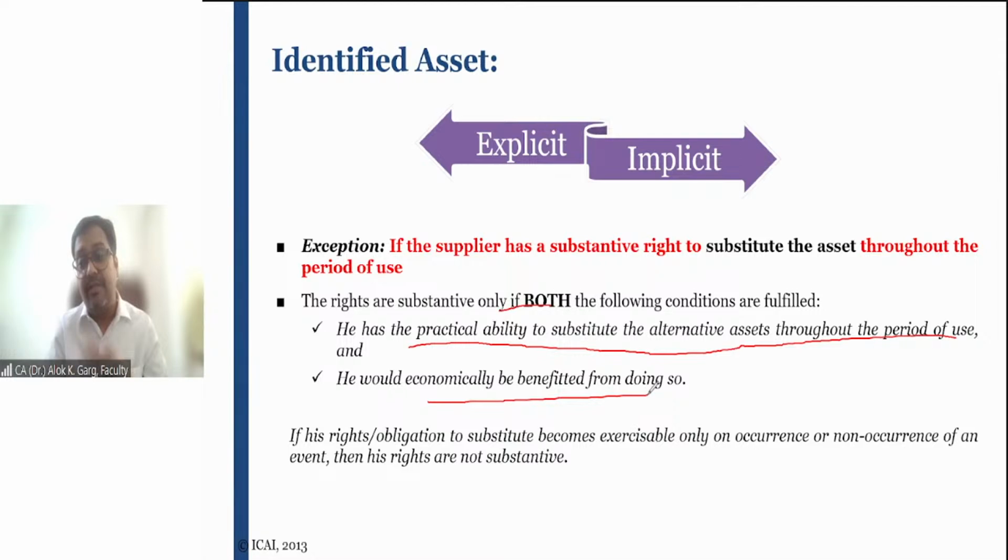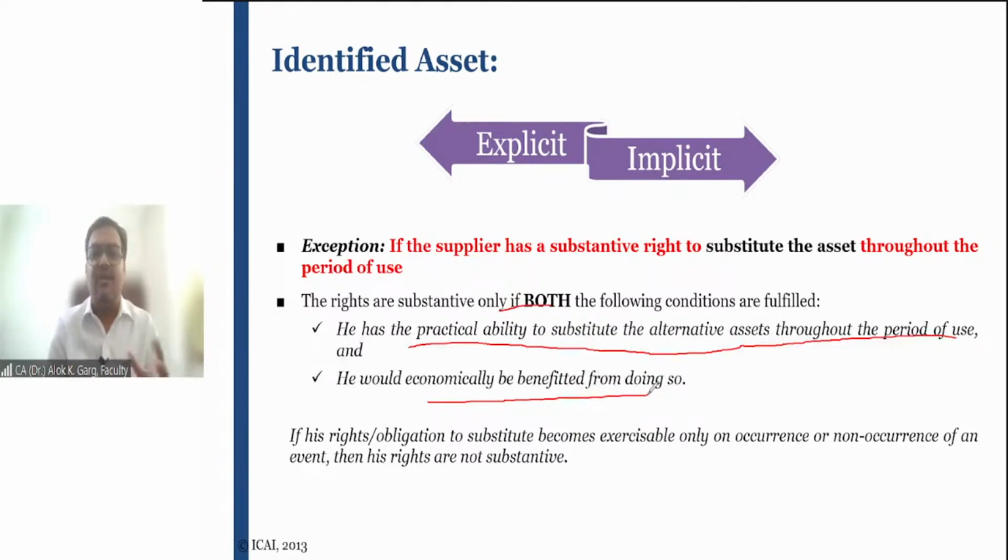So after signing of the contract, if the lessor has a practical ability to replace, to change, or to substitute the alternative asset, and by substituting the alternate asset the lessor is actually benefited by doing so, in that case it will be considered that the rights are substantive.